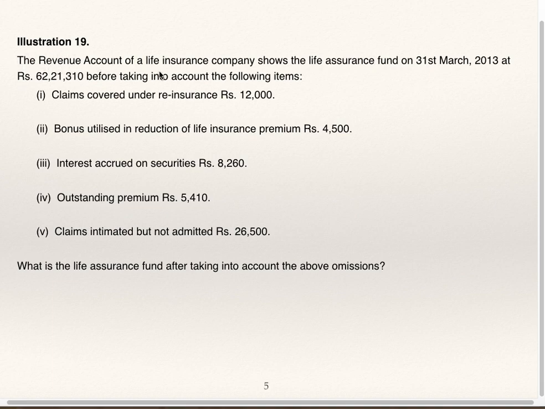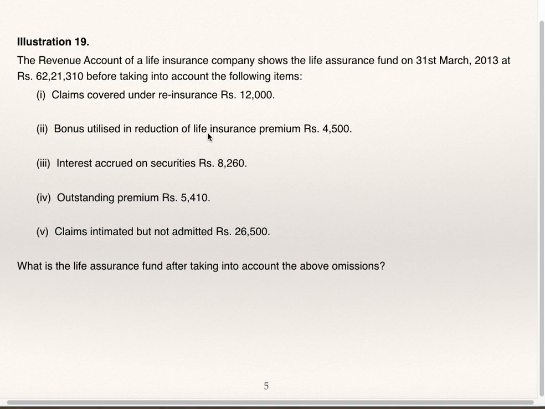Illustration 19. The revenue account of life insurance company shows the life assurance fund on 31st March 13 at rupees 62,21,310 before taking into account the following items. Claims covered under reinsurance 12,000.